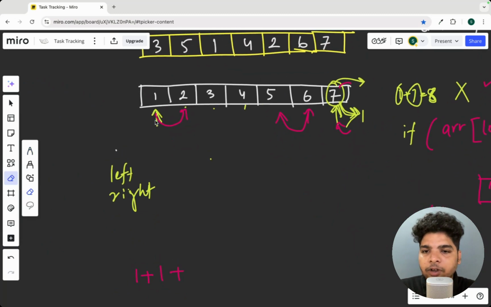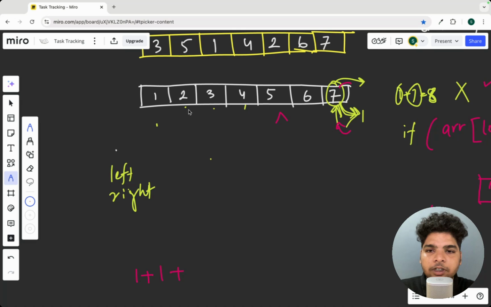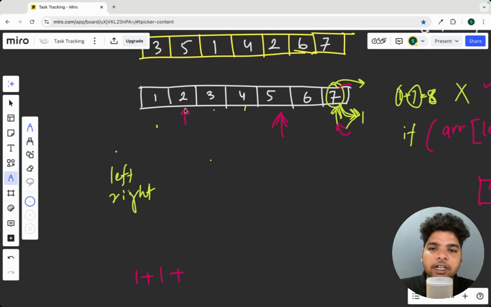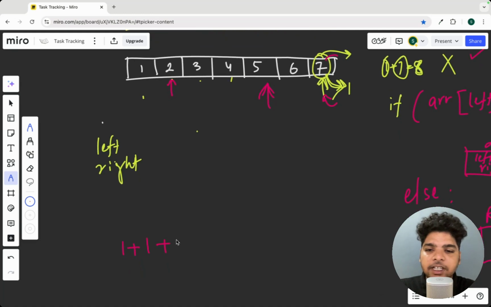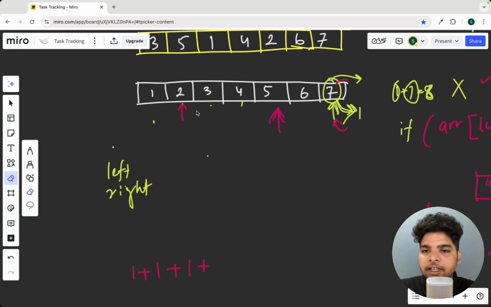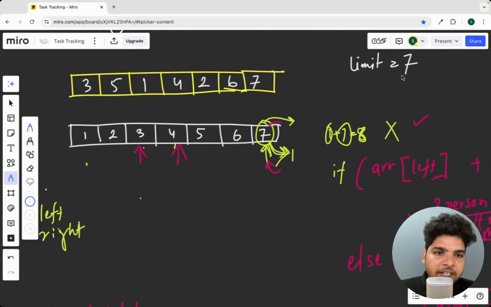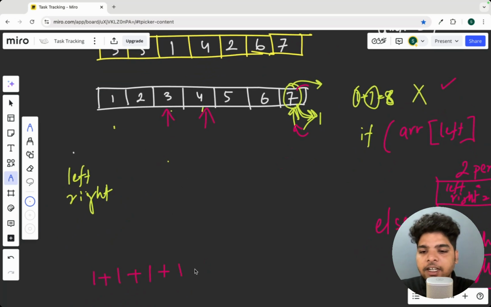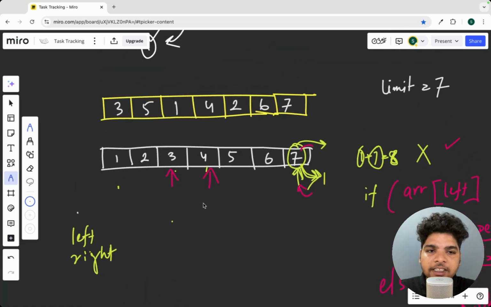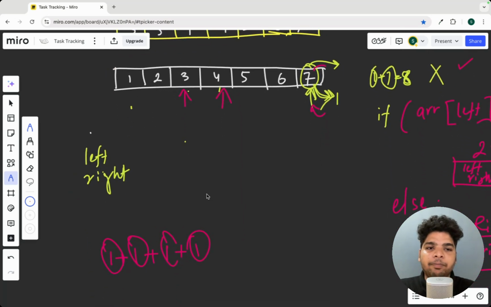Now in the next step, we have considered 1 with 6, right? In the next step we'll be considering this 2, okay. Now 2 plus 5, is this less than or equal to 7? Yes, we can add one person. Then again we'll move our pointers to here and here. Now we'll check if the sum of these two weights is less than or equal to the limit. Yes, then we can add one boat. So how many boats do we require? There are 4 boats, right? So that's how we'll be approaching this problem, okay.